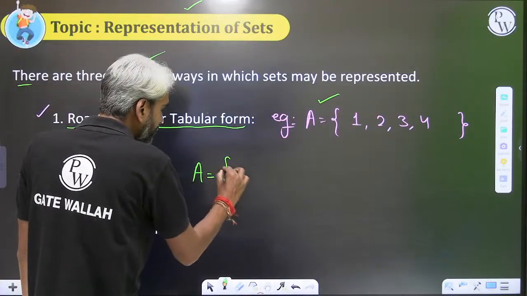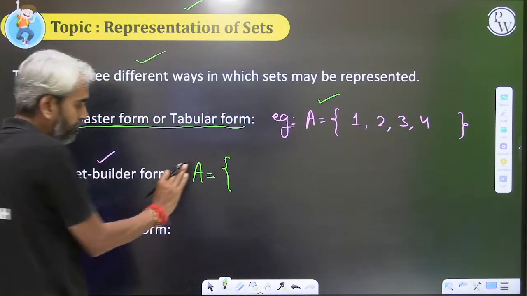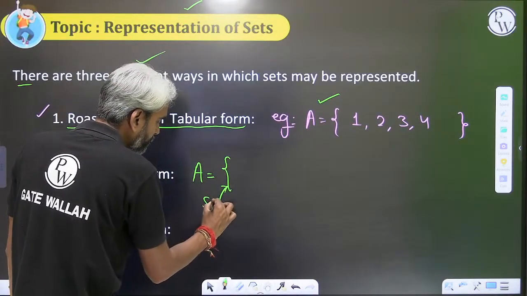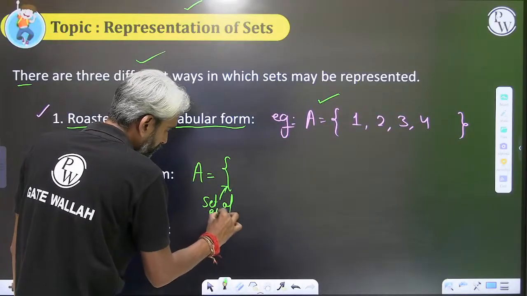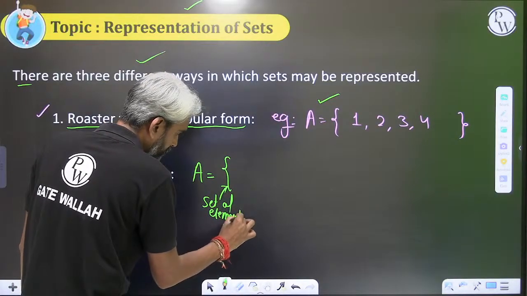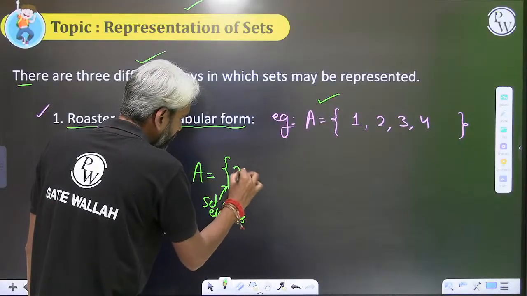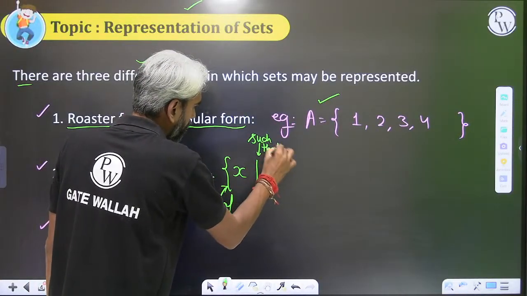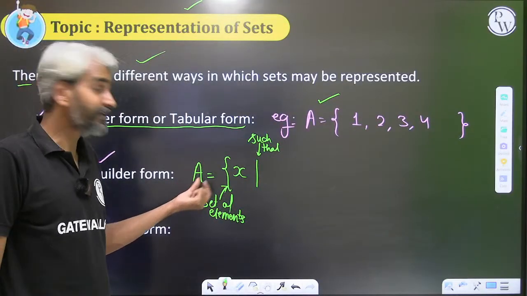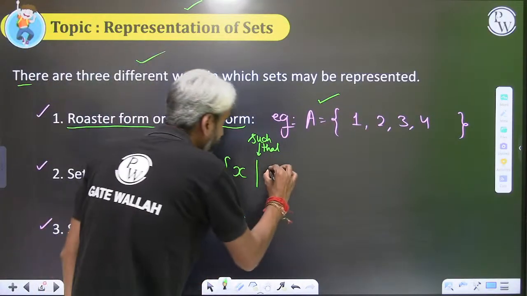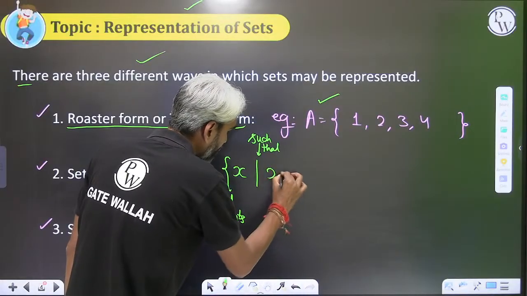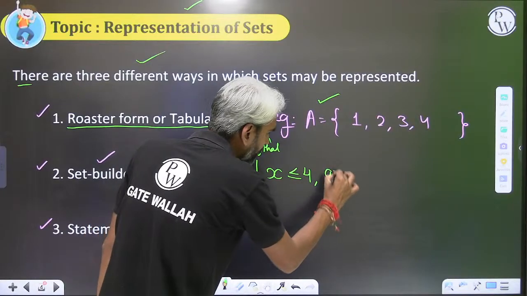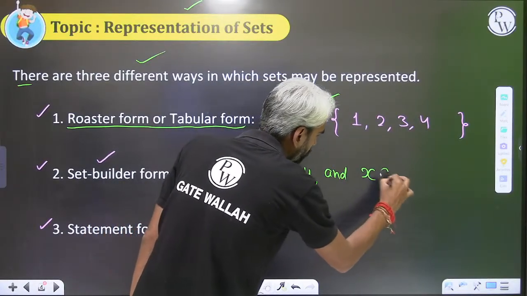So I can also define this same set A as: set A is nothing but a set of elements X such that X is less than or equal to 4 and X belongs to natural numbers.